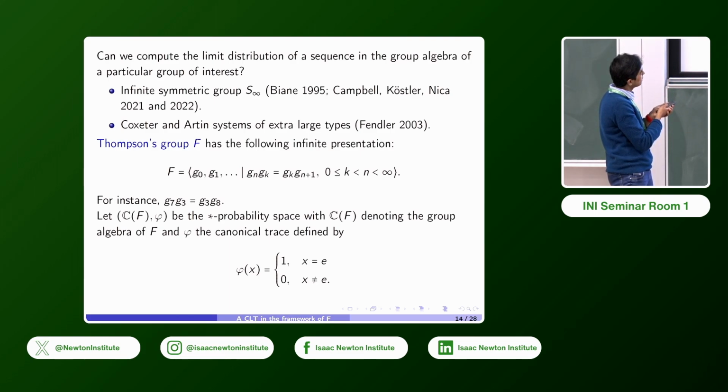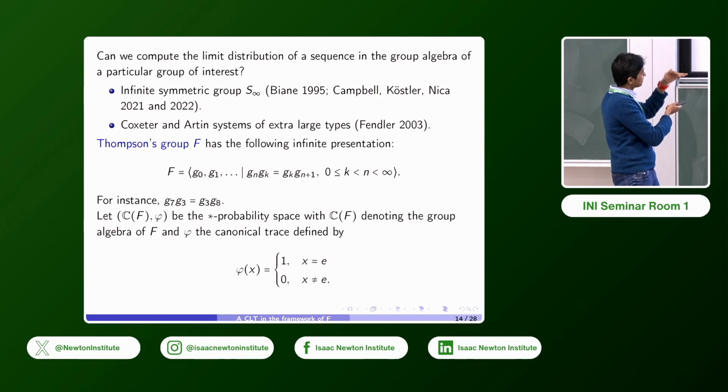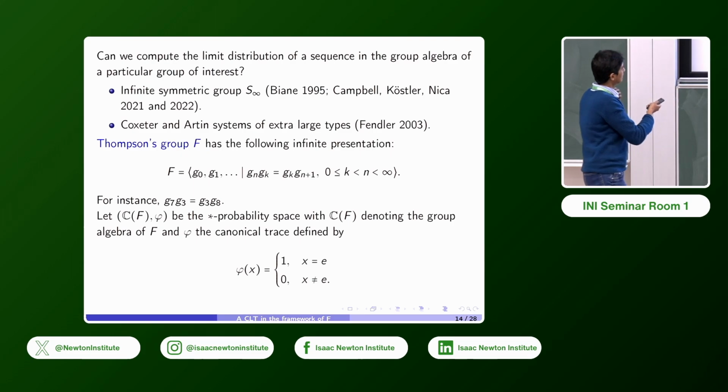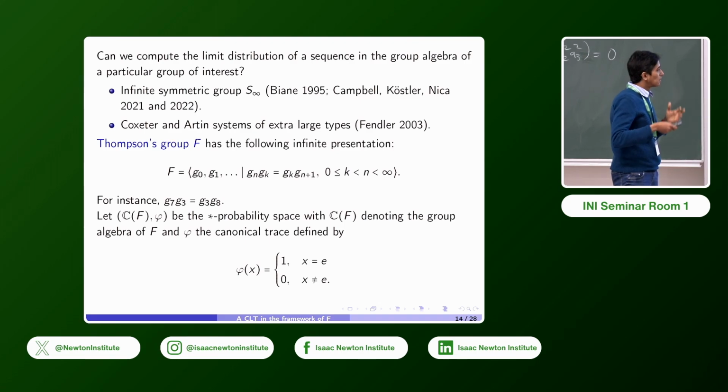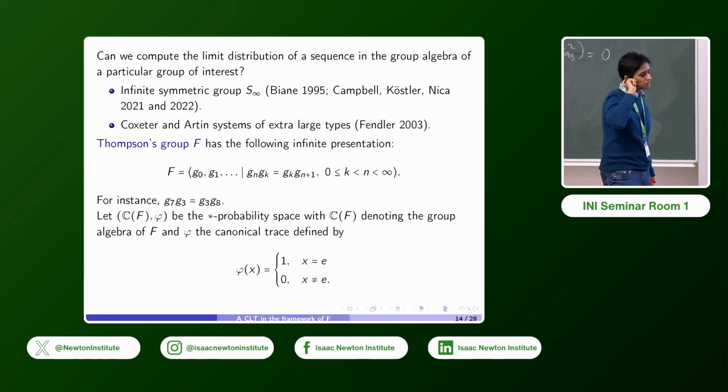What happens is that the generator of the smaller index, Gk, just goes over to the other side and remains the same. But the generator of the larger index, when it goes over to the other side, has its index go up by 1. Just an example, G7 G3 is G3 G8. You can also represent F, for example, using rooted ordered binary trees, and there's a lot about this in the PhD thesis of James Belk.